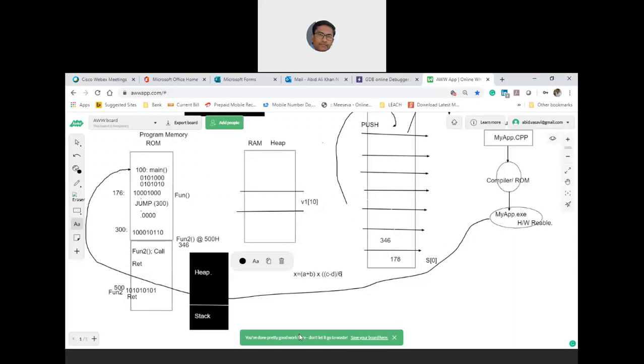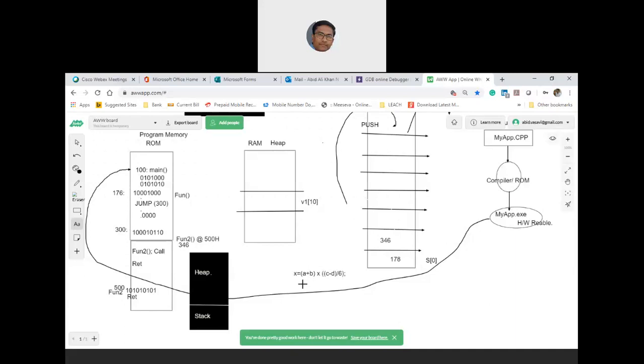This is a single statement for a program, yes or no? This is a single statement, but there are various operands and various operators, all arithmetic operators. Yes or no?